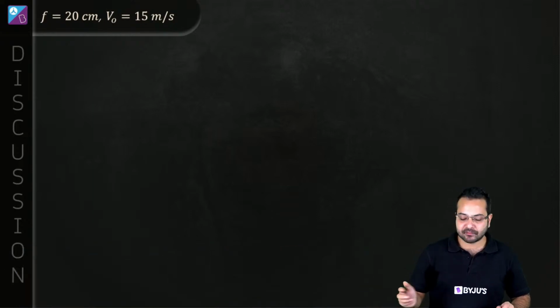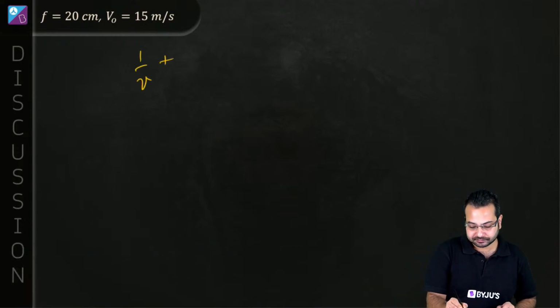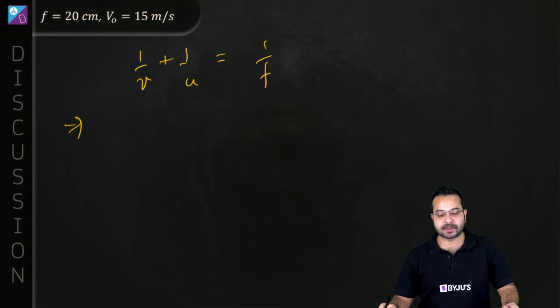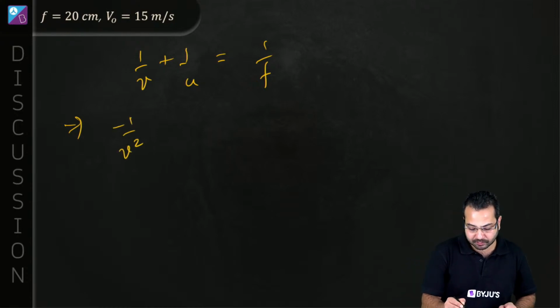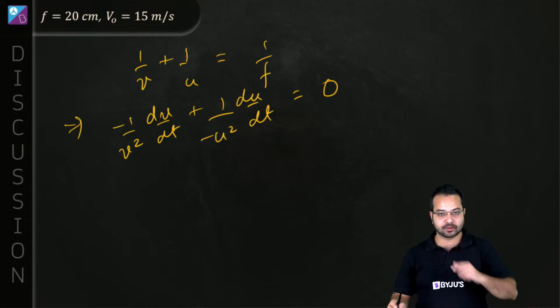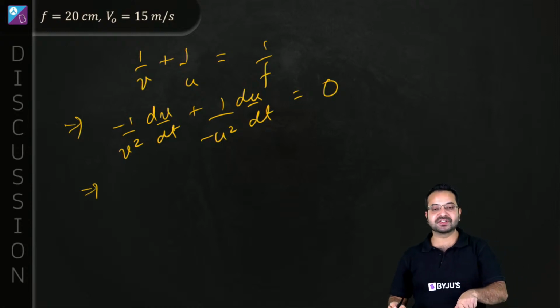Excellent. Ever wondered how do we get that? This is the mirror formula. We differentiate on both sides with respect to t. So here what do we get? We get minus 1 upon v square dv by dt, and then we get minus u square and then du by dt, and this is equal to 0.